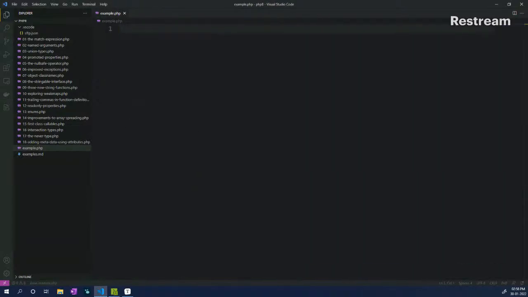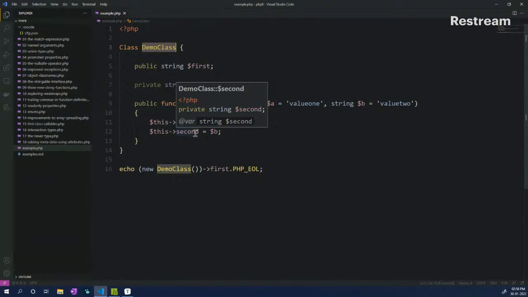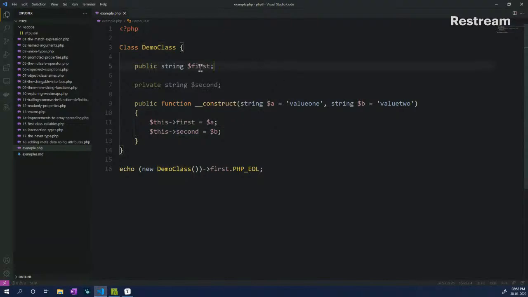Before I explain that, let's take a look at a simple example class and how it looks currently in PHP 7. Here we have a demo class in which we have two properties named first and second. The first property is public, whereas the second property is private.